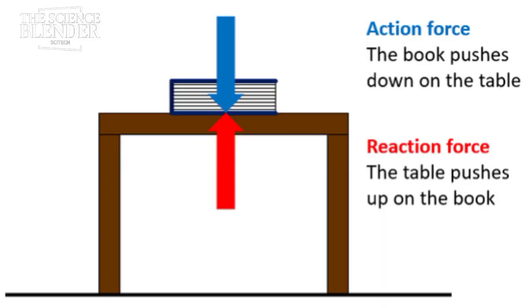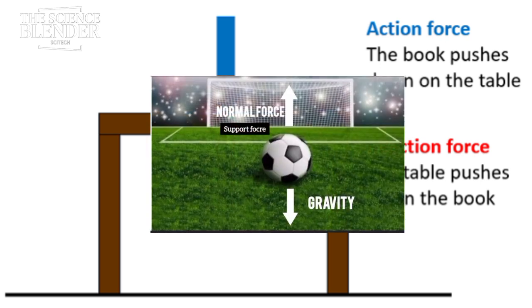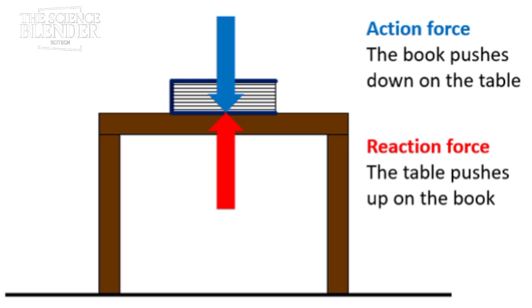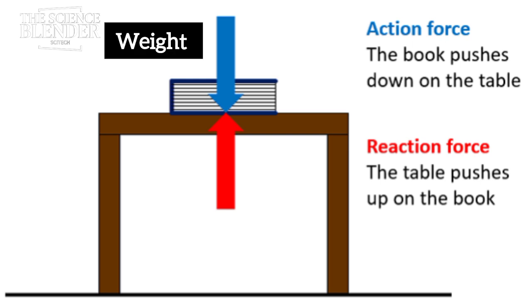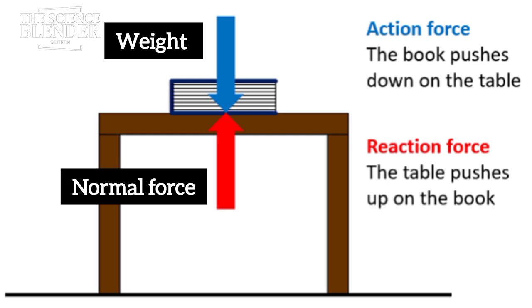A book laying on a table. The weight of the book pushes it in the downward direction, while the normal force or the support force pushes the book in the upward direction. The example we have just learned in the case of the ball laying on the ground, those were gravity and normal force. We can also call them action and reaction forces, as the weight is the action force and the normal force or the support force is the reaction force.